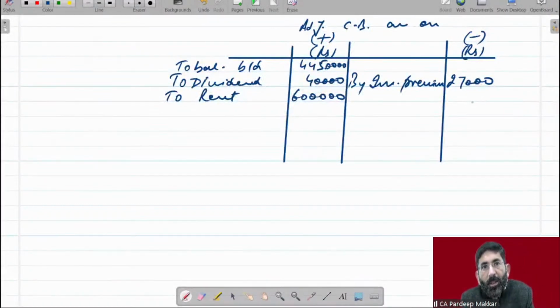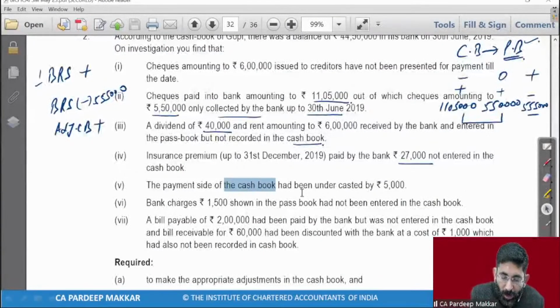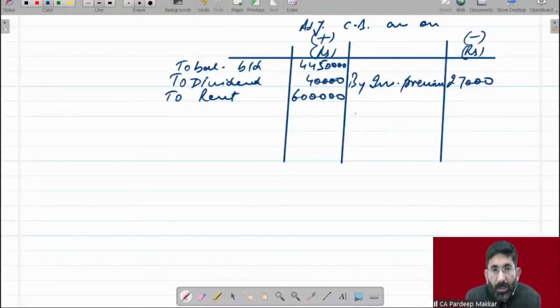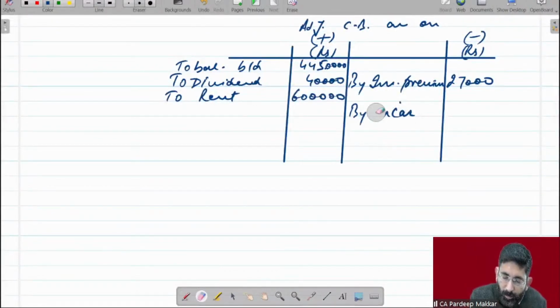Then rectify it. If we have entered 5,000 less on the credit side because it has been undercasted, it means entered less. What he says is, payment side of the cash book has been undercasted by rupees 5,000. It means the payments on the payment side you have entered 5,000 less. To enter more, by undercasting of payment side, 5,000 rupees.